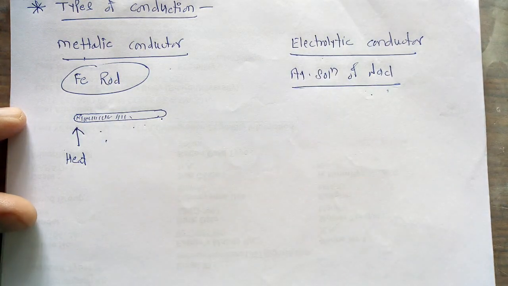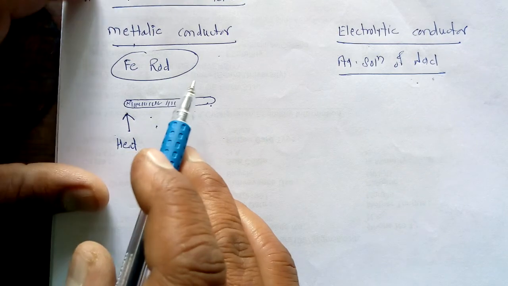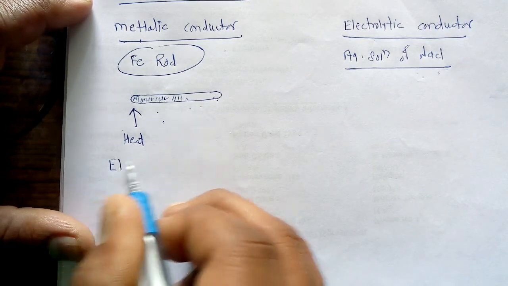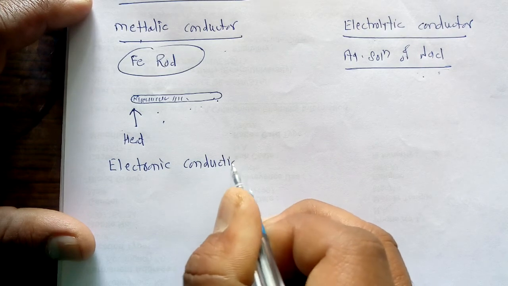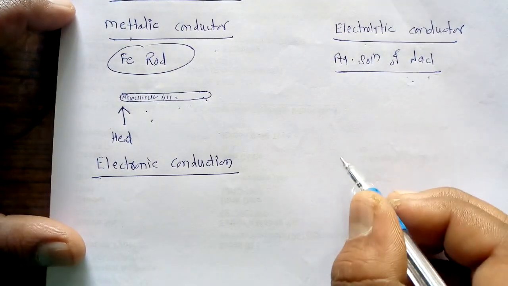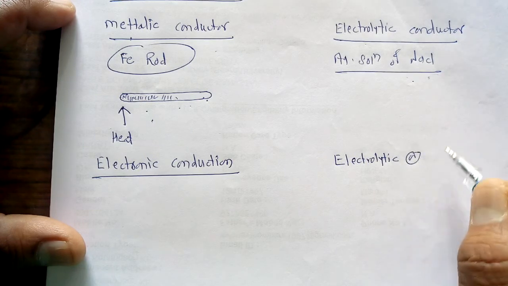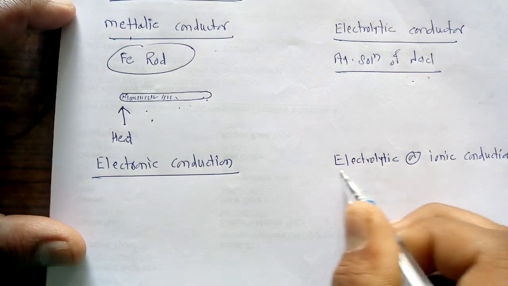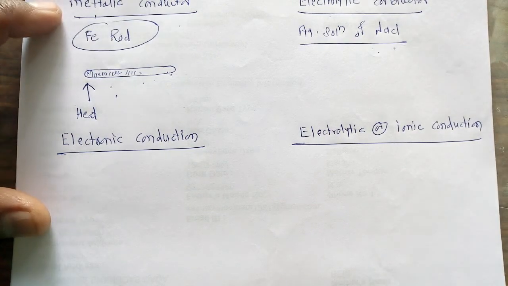Both conduct electricity. Now the second important difference between these two conductors is that the conduction given by the metallic conductor is called electronic conduction.